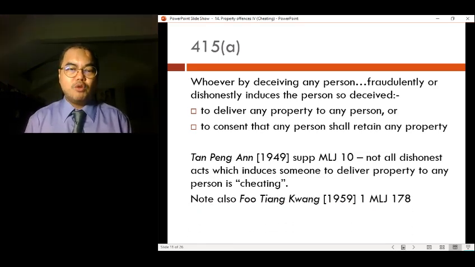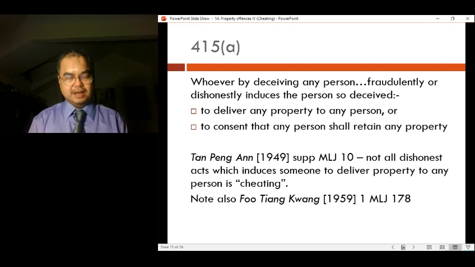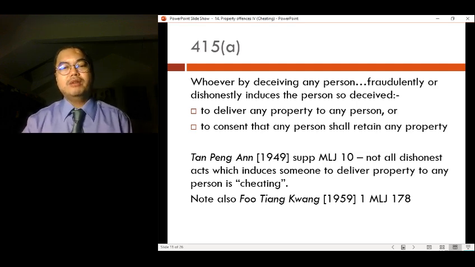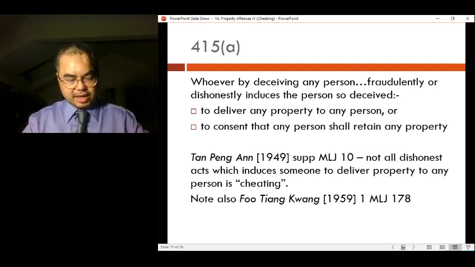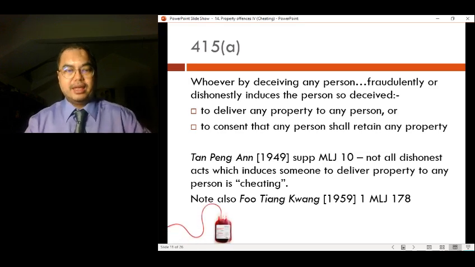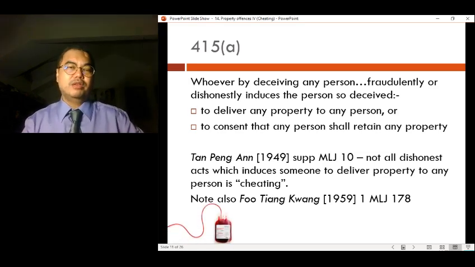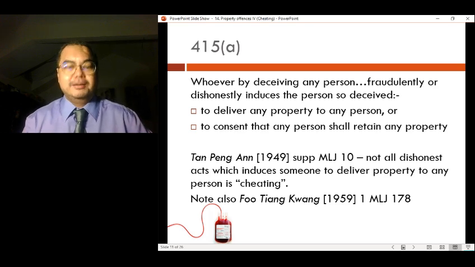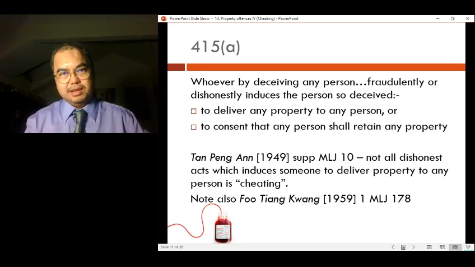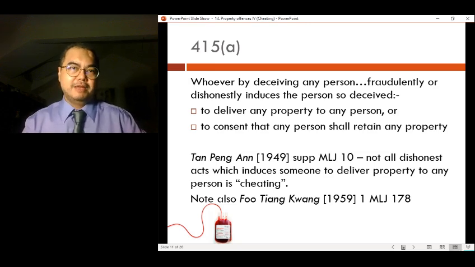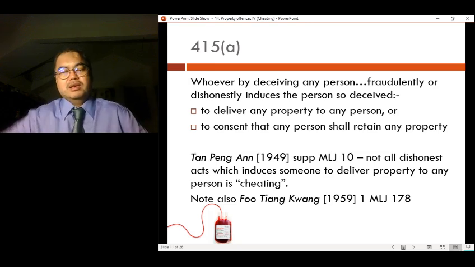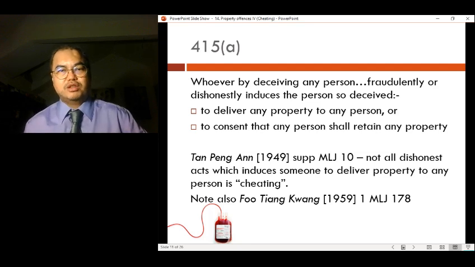Now in Fu Tianguang, first the facts of the case. In this case, he said that he could get blood, right? So they were looking for blood, and he said that he could actually get blood for payment, right? You actually get blood for payment, and that's what the victims did. They paid him money, and he got blood for them, right? He got blood for them. So probably somebody needed some blood transfusion, so he managed to get blood for them, and he got paid for it.